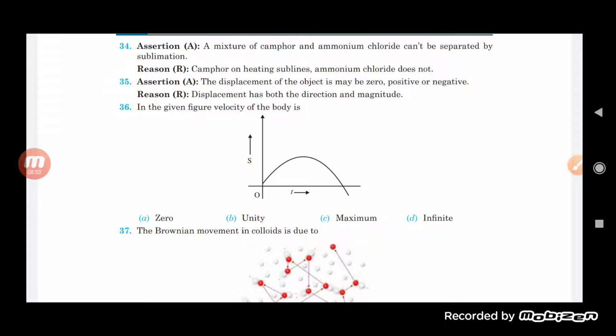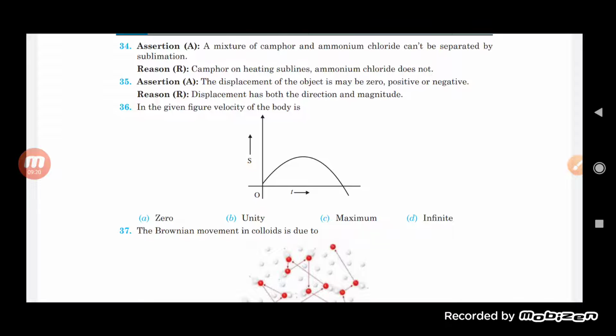Now see here, question number 35: the displacement of an object may be 0, positive or negative. Reason: displacement has both direction as well as magnitude. So here we can say that displacement can be 0, it can be positive or negative, that is correct.